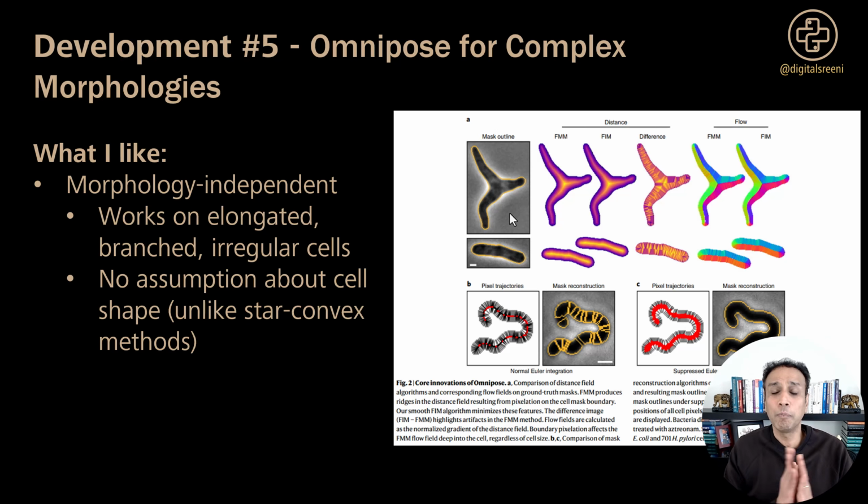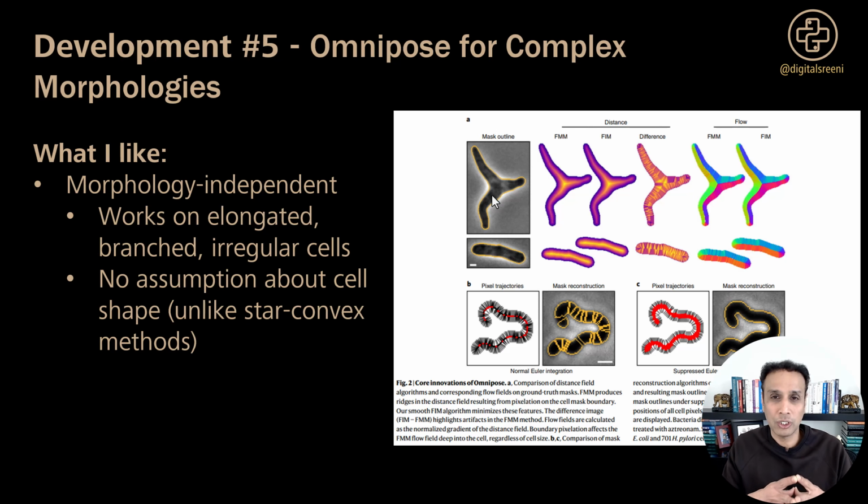It's truly morphology independent, and it works on, of course, bacterial cells, elongated cells, branched cells, and any irregular shapes, anything basically. Not that I tested this on everything, but I tested this on these weird wonky shapes, and it seems to do a pretty good job. And unlike Stardust and methods like that, there is no assumption about star convex shape.